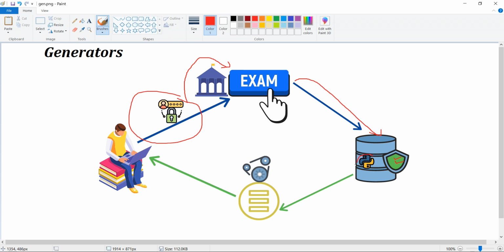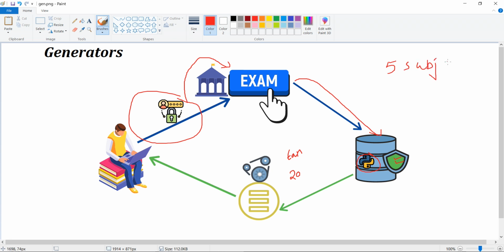Inside this we have kept a generator, written in Python, which will generate a sequence of random numbers, for example 20 of them. These numbers are called TAN numbers, which are used for registration of an examination. Say he has opted for 5 subjects.